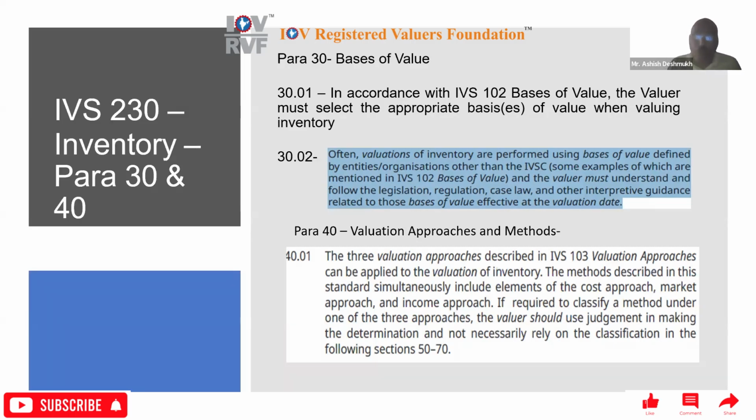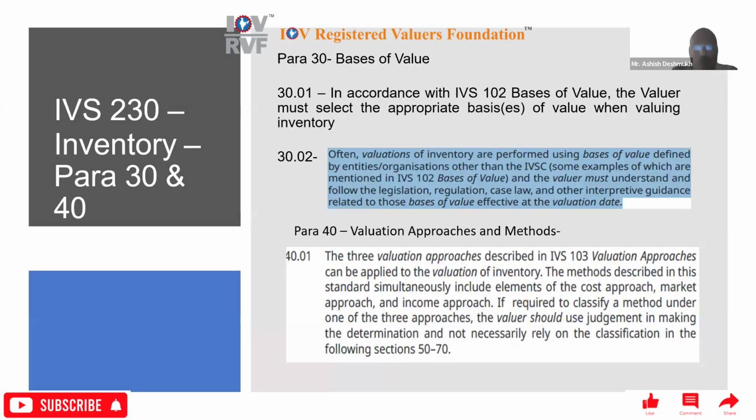The three valuation approaches described in IVS 103 Valuation Approaches can be applied to the valuation of inventory. The methods described in these standards may simultaneously include elements of the cost approach, market approach, and income approach. If required to classify a method under any one of the three approaches, the valuer should use judgment in making the determination and not necessarily rely on the classification in the following sections 50 to 70.